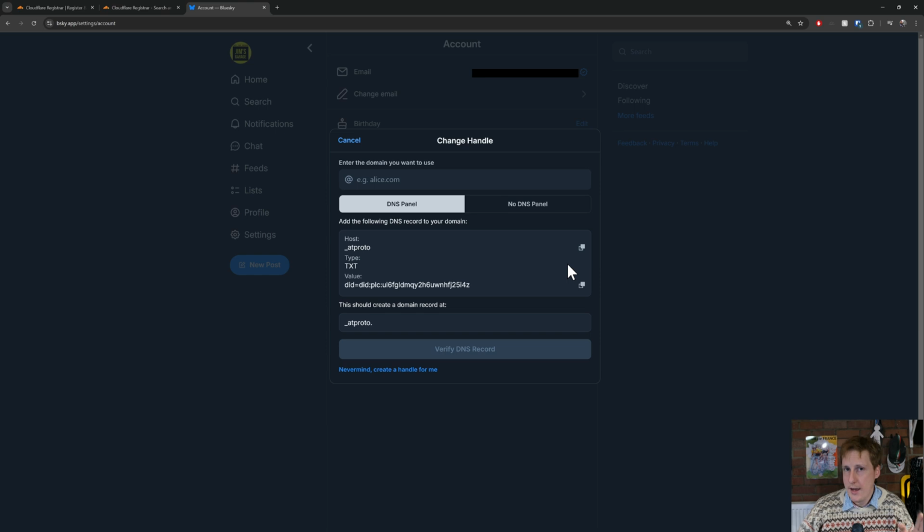as my handle. So now we've got that copied, I'm going to head back over to Cloudflare, which is my domain registrar, and I'll add this information. If you've got a different domain registrar, you'll have to do this through that domain registrar. But the process should be pretty simple. Just check for any buttons, but essentially what you want to do is a text record.